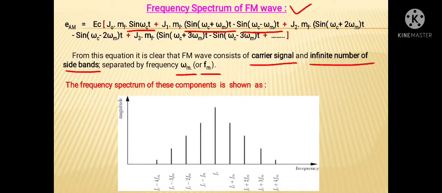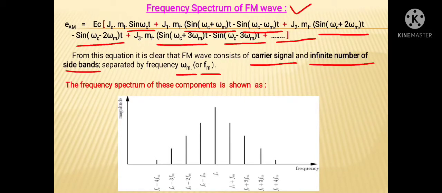Again, in the next term, it is sine omega c plus twice omega m. This band we can say is the second upper side band. In the same way, the next term contains omega c minus 2 omega m. This is the second lower side band. In the same way, this is the next upper side band. Again, the next term is the third lower side band, and likewise we can take a number of side bands as shown in this equation.